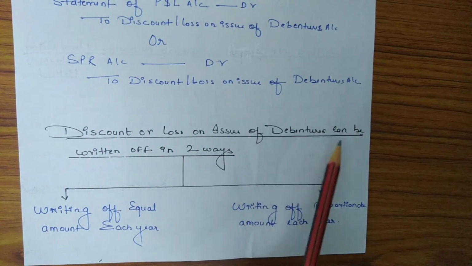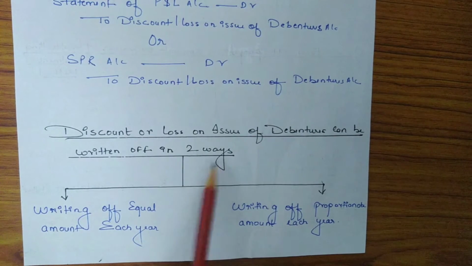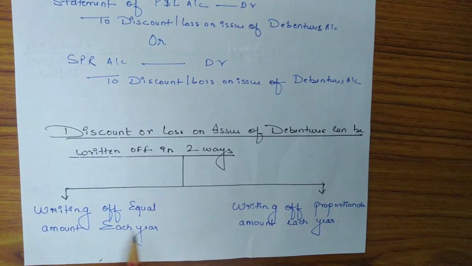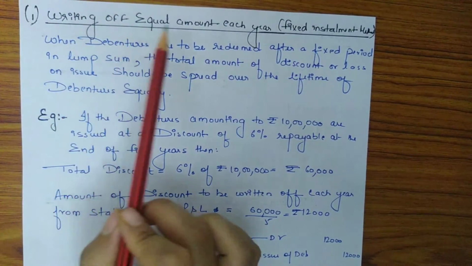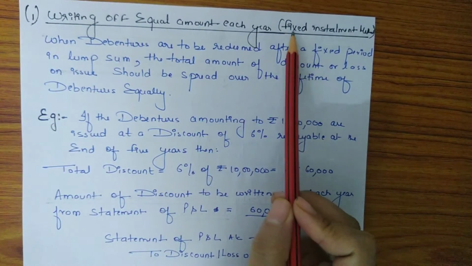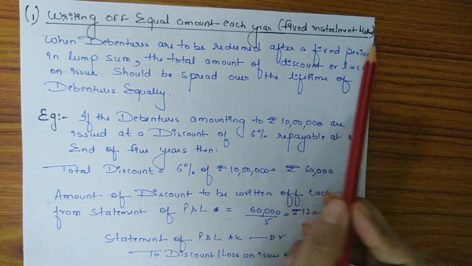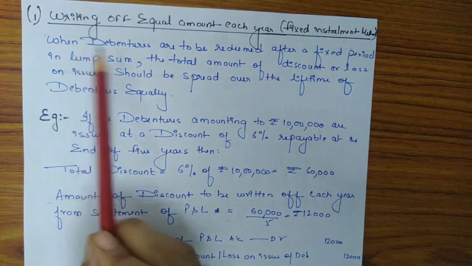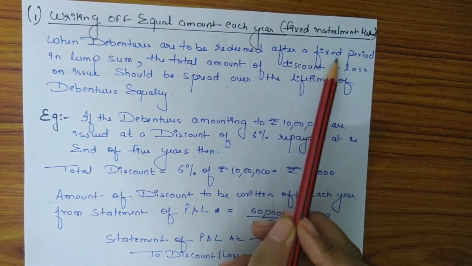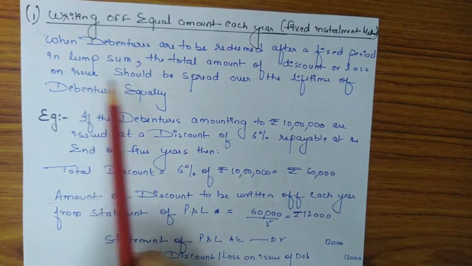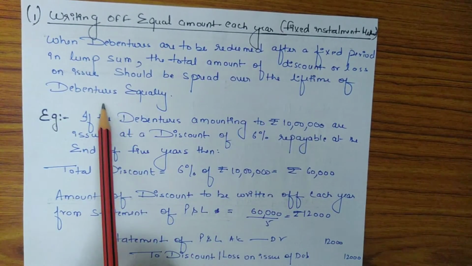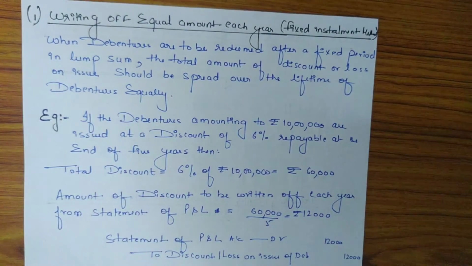Discount or loss on issue of debentures can be written off in two ways. First is writing off equal amount each year. Second is writing off proportionate amount each year. Starting with the first way, which is writing off equal amount each year, which is also known as fixed installment method. So in this method, when debentures are to be redeemed after a fixed period in lump sum, the total amount of discount or loss on issue should be spread over the lifetime of debentures equally.